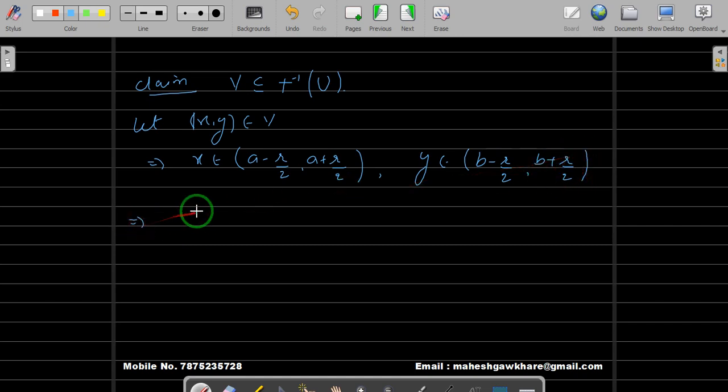This implies x lies between a − r/2 and, of course since this is an open interval, strictly less than a + r/2. And here it implies b − r/2 is strictly less than y, which is strictly less than b + r/2.